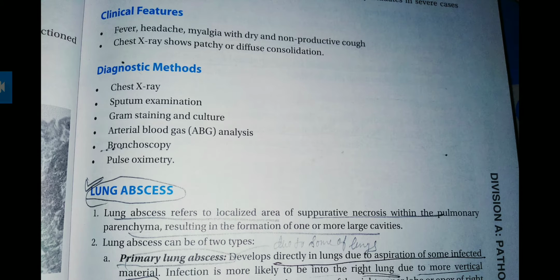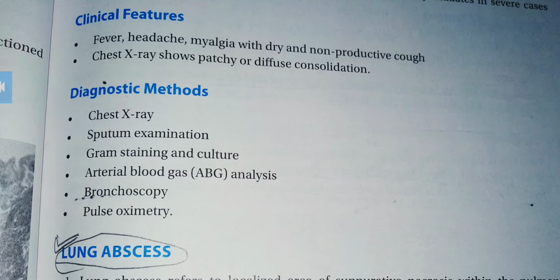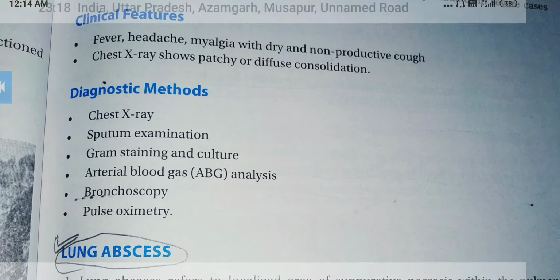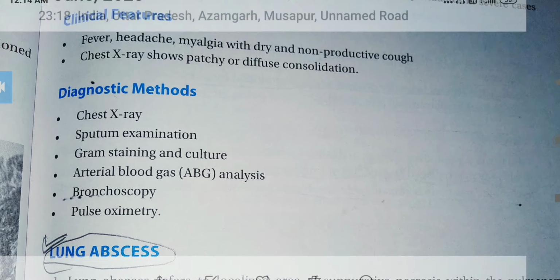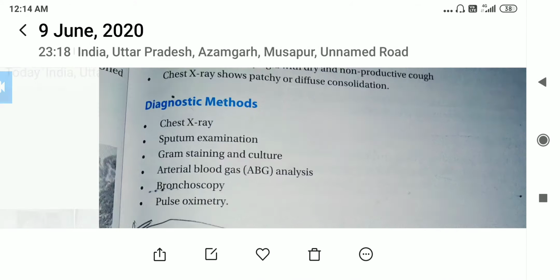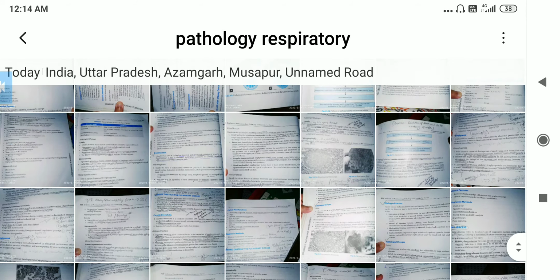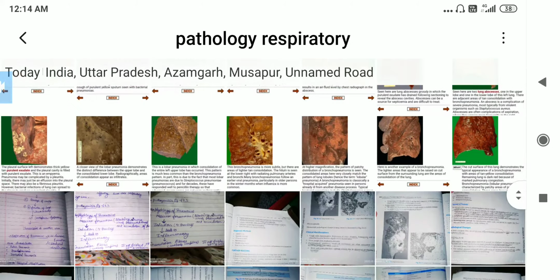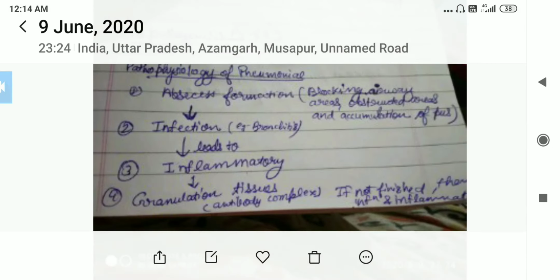Let's see the diagnostic evaluation through which we can check pneumonia: chest X-ray, sputum examination, Gram staining or culture, arterial blood gas or ABG analysis, bronchoscopy and pulse oximetry. Through this we can see. The second disease is lung abscess, which we'll discuss later. First, let's see the sections which I taught you. That was pneumonia. We'll see the pathophysiology of pneumonia.